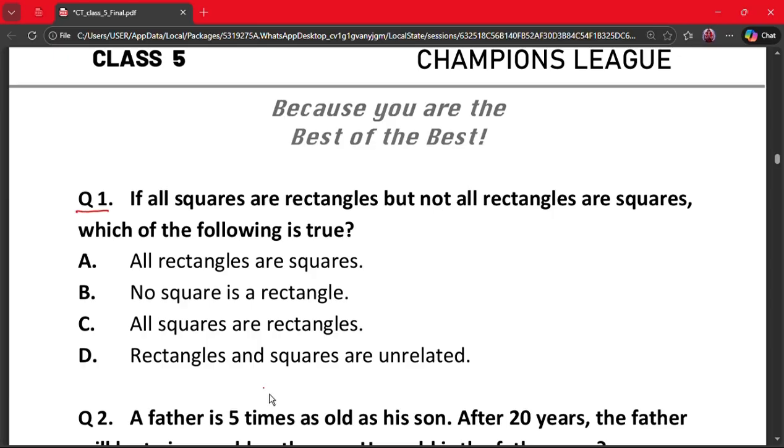Question number 1. If all squares are rectangles but not all rectangles are squares, which of the following is true? A. All rectangles are squares. B. No square is a rectangle. C. All squares are rectangles. And D. Rectangles and squares are unrelated. So here the correct answer is option C. Why? Because it is already given in the question that all squares are rectangles. So we can conclude that option C is correct because it is the exact same.